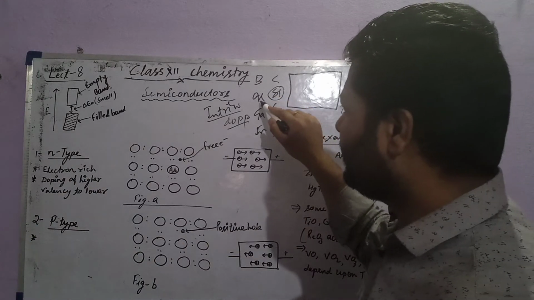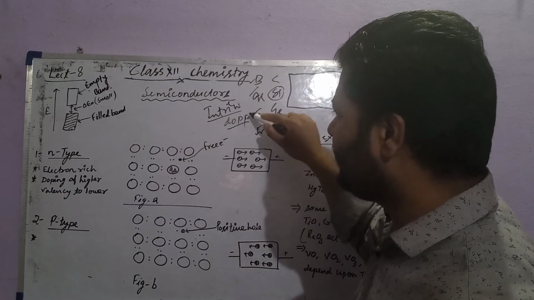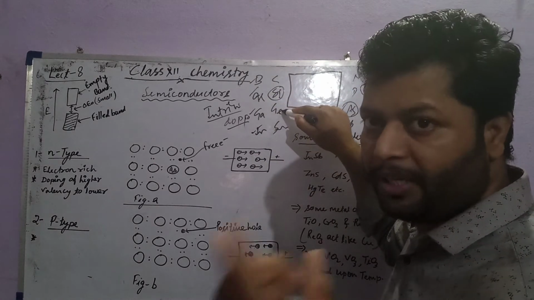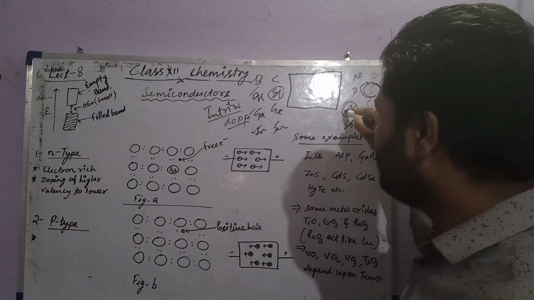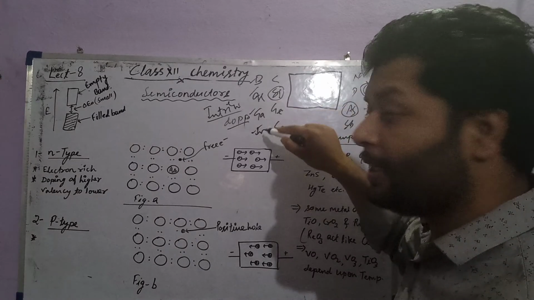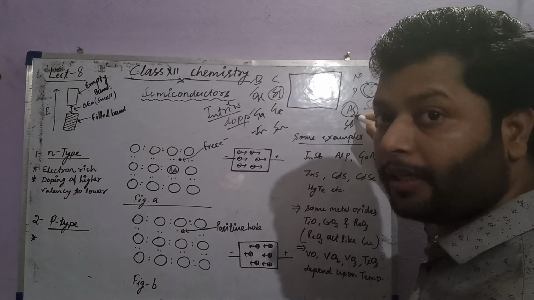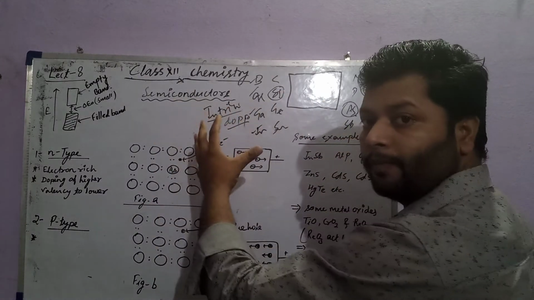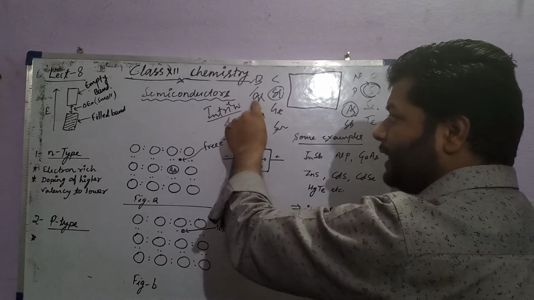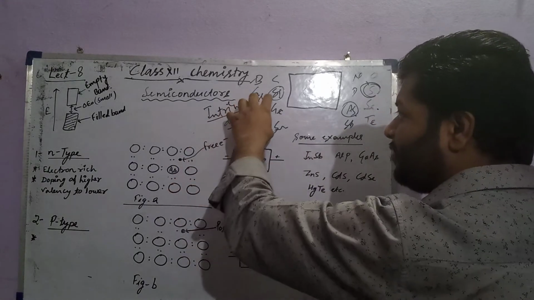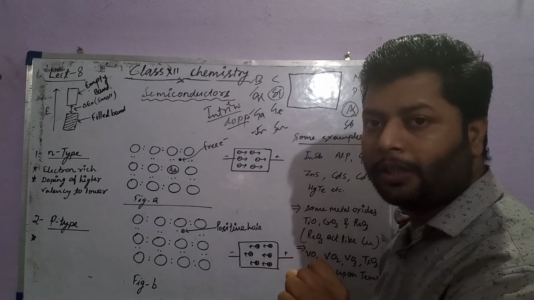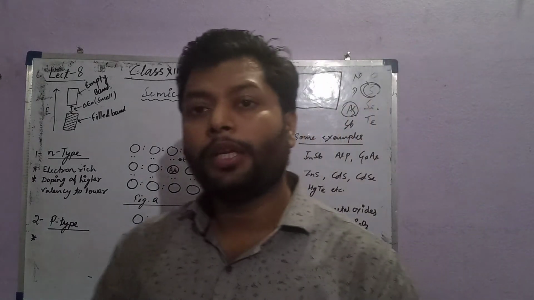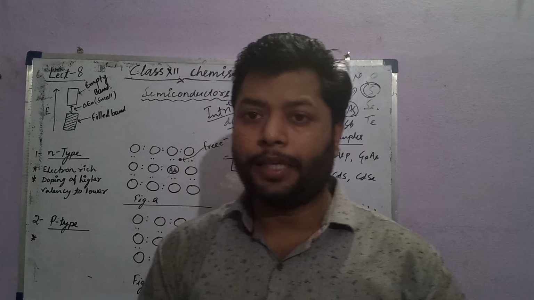Opposite of that, aluminium, boron, gallium or indium doped in silicon or germanium give p-type. So the doping material from the left side, or the doping material from the lower valency side, will give a p-type semiconductor.